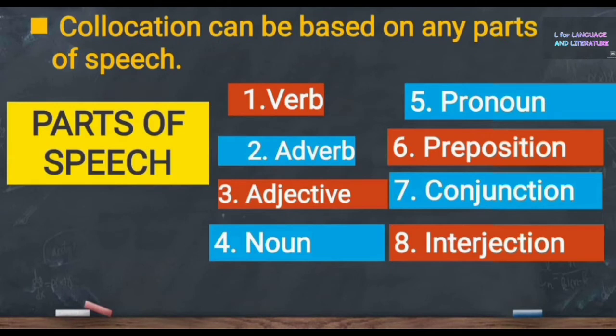Collocation can be based on any parts of speech. We know that there are 8 parts of speech: verb, adverb, adjective, noun, pronoun, preposition, conjunction, and interjection. We can create collocation by combining any two of these parts of speech.